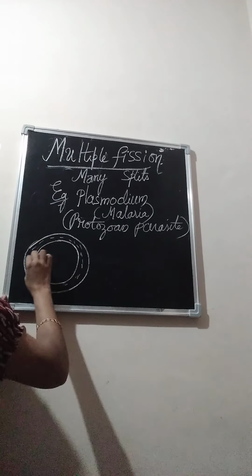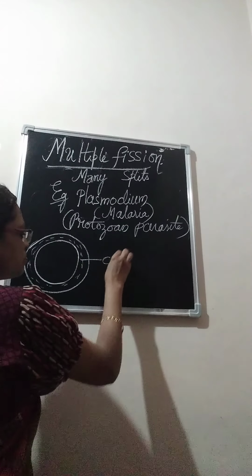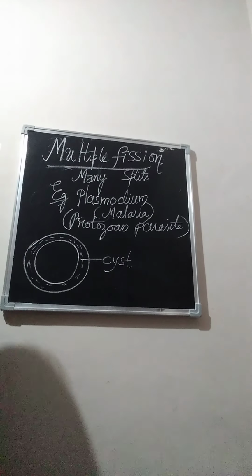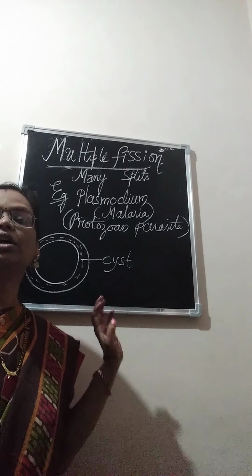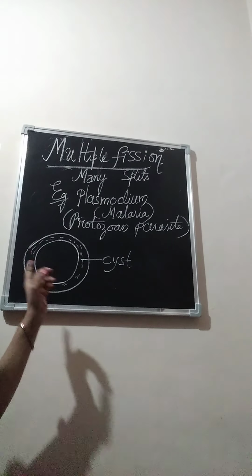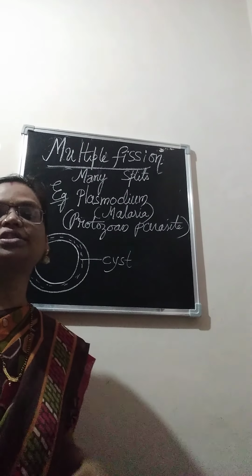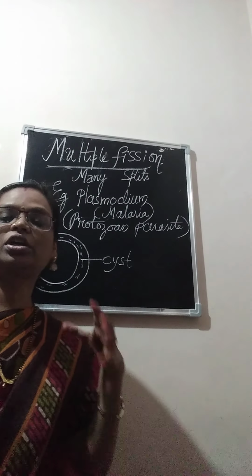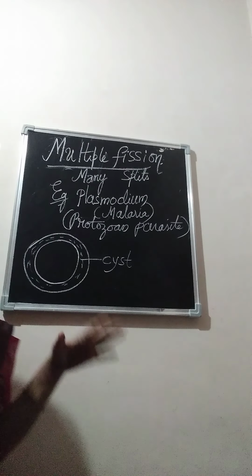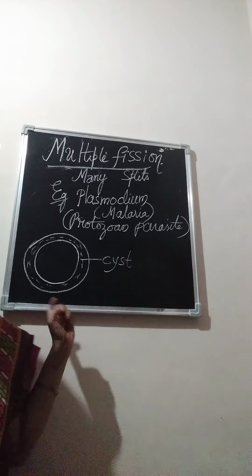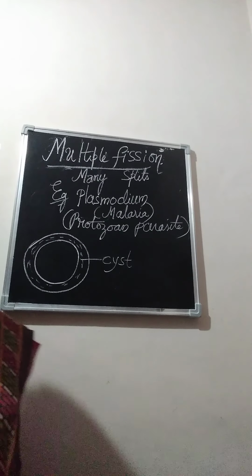So Plasmodium forms a thick cyst. It will not be destroyed by strong chemicals or high temperatures. We can't break this cyst easily. It is a strong cyst that develops around its body.